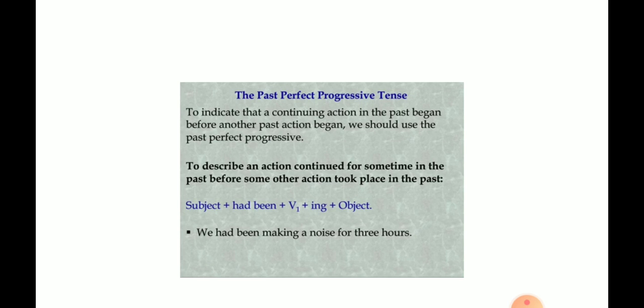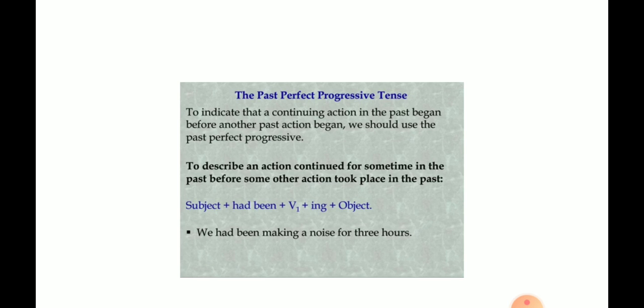I had been studying for 3 hours. You had been suffering from fever since Tuesday. So, these are all the examples of past perfect progressive tense. So, in past tense we learn simple past, past continuous, past perfect, and past perfect progressive tense.